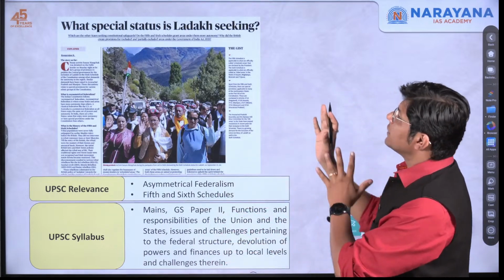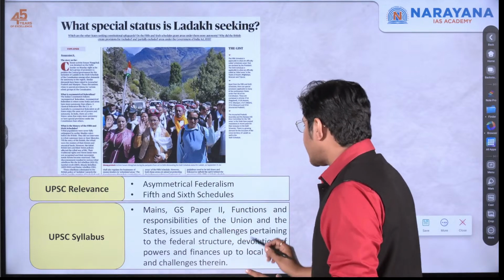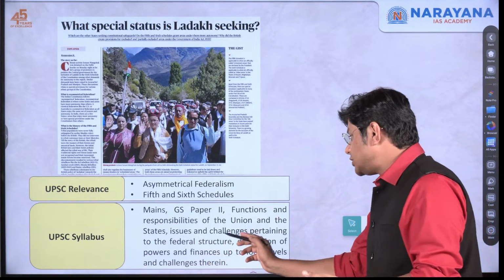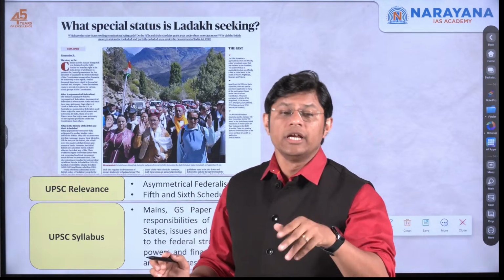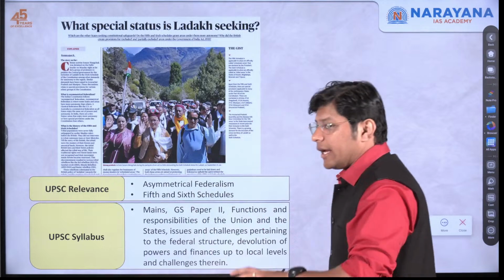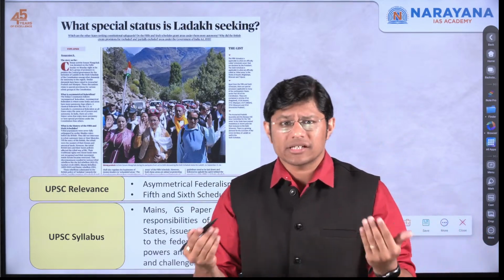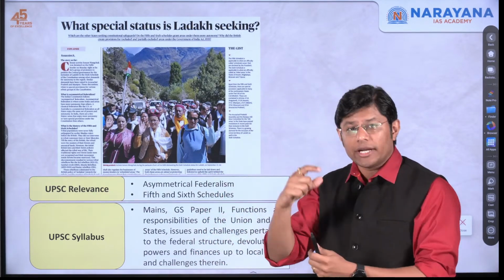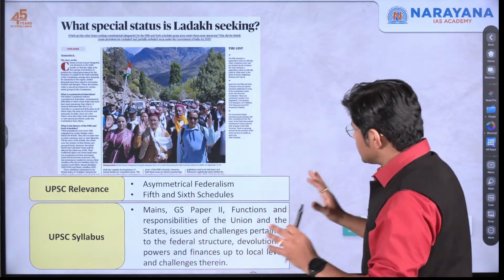And you can map this particular topic under GS paper 2. So under GS paper 2 we have functions and responsibilities of the union and the state, issues and challenges pertaining to the federal structure. So the question is whether asymmetrical federalism, right, disturbs the federal structure of a country or not. India is a federal country, but does asymmetrical federalism violate the tenets of the federal structure of a country, right?